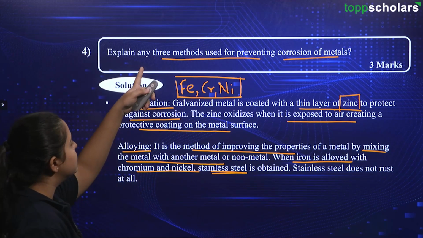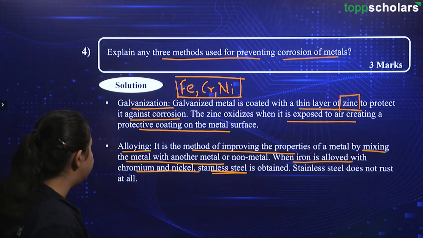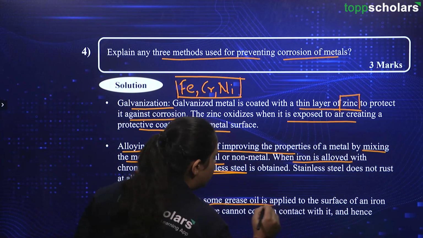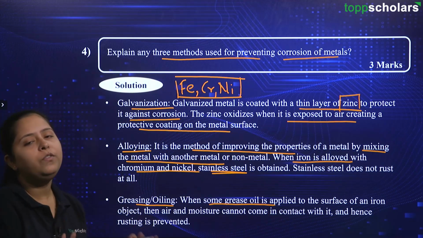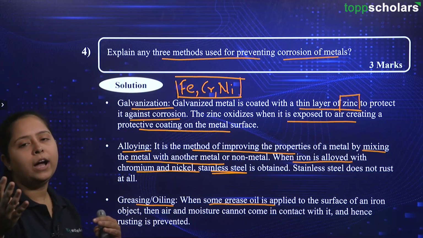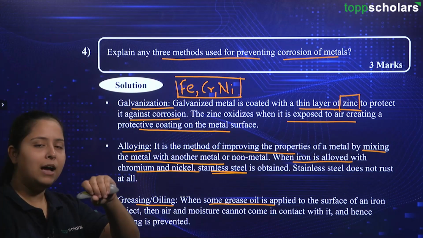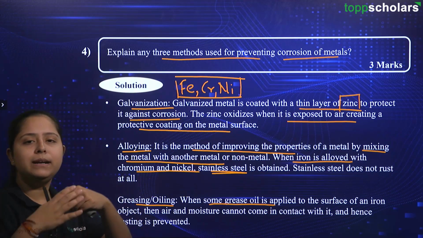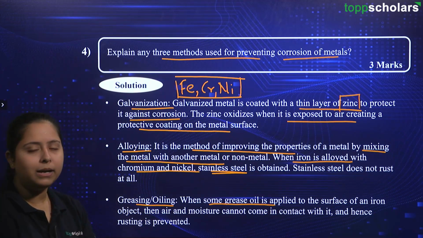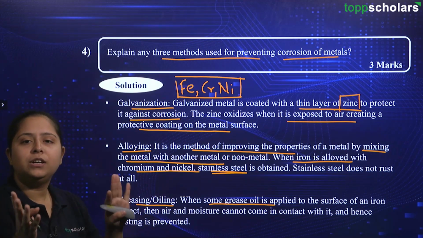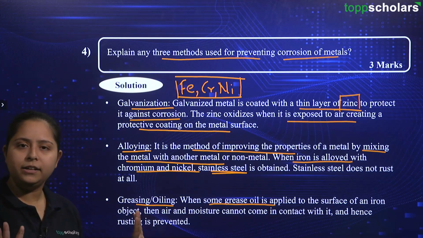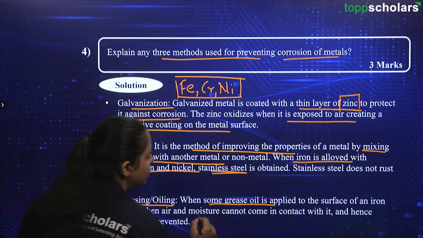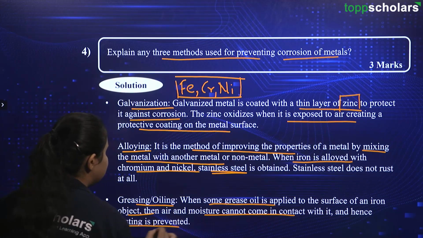Going ahead, we have to discuss 3 methods for corrosion prevention. The third one is greasing or oiling, as we have just said. When we have some grease or oil that is being applied to the surface of metal, what will happen is the contact between the outside environment and that metal is being blocked, right? If I am having this metal and this is the protective layer of oil or grease that I am adding, then this metal is now not exposed to the outside environment, and thus the outside gases, moisture are not getting to it, so the corrosion process is prevented. Okay, as simple as that. So, when this is applied to the surface of an iron object, then air and moisture cannot come in contact with it and hence rusting is prevented.